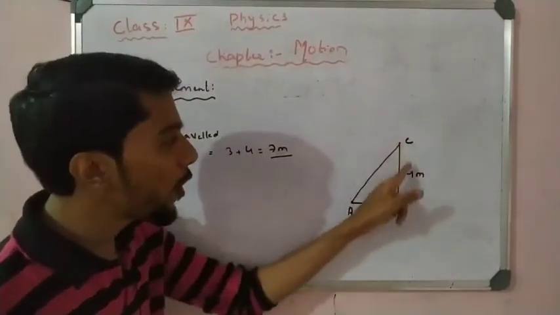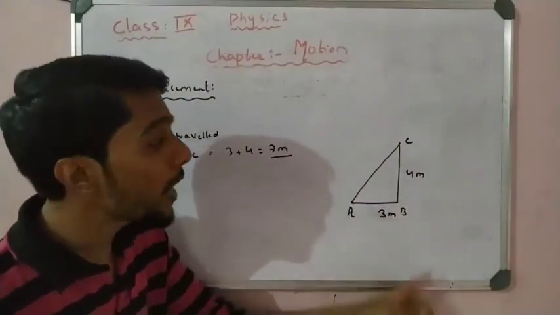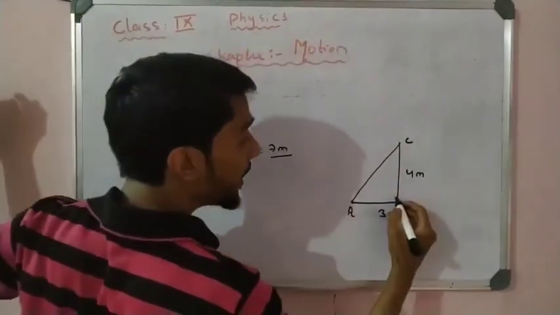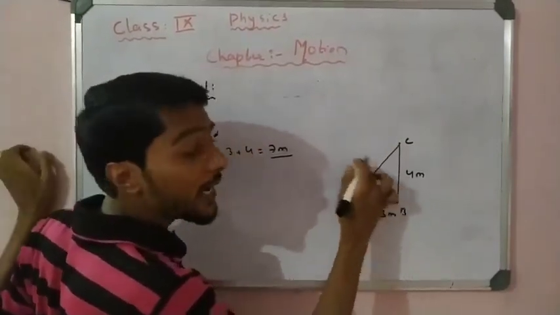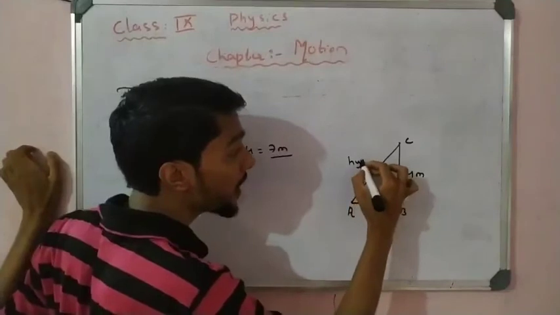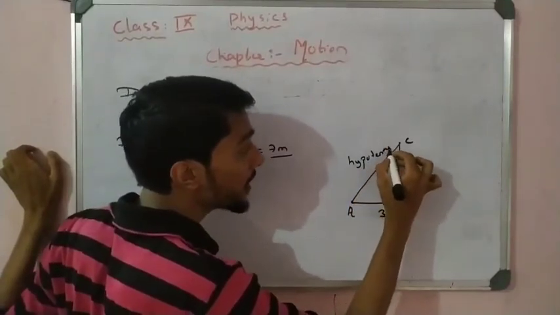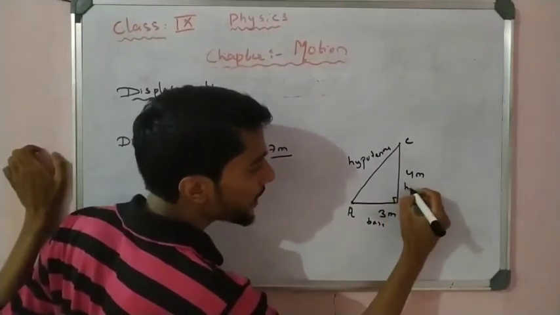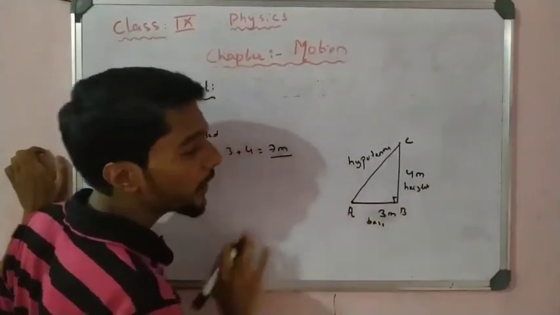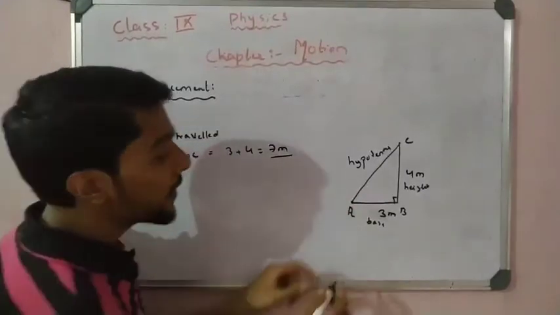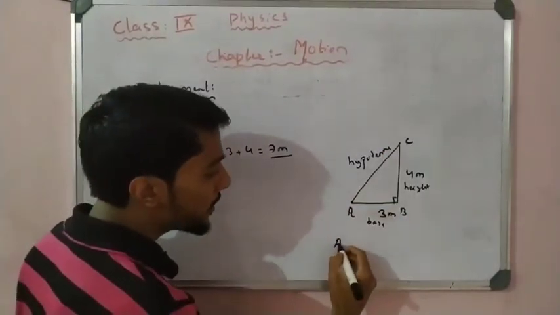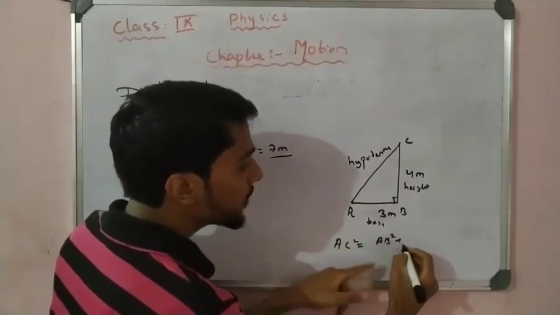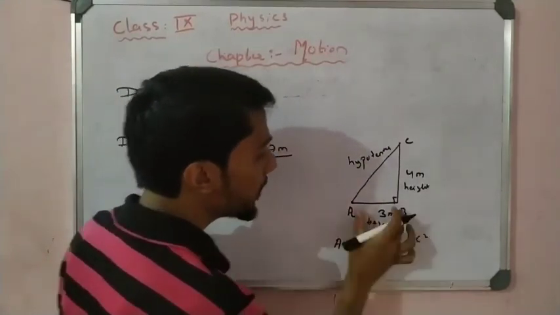It forms a right angle triangle. Now we apply the Pythagoras theorem. This is the 90 degree angle, and the side opposite to 90 degrees is called the hypotenuse. This is called the base, and this is called the height. Pythagoras says that the hypotenuse square, that is AC square, is equal to AB square plus BC square.